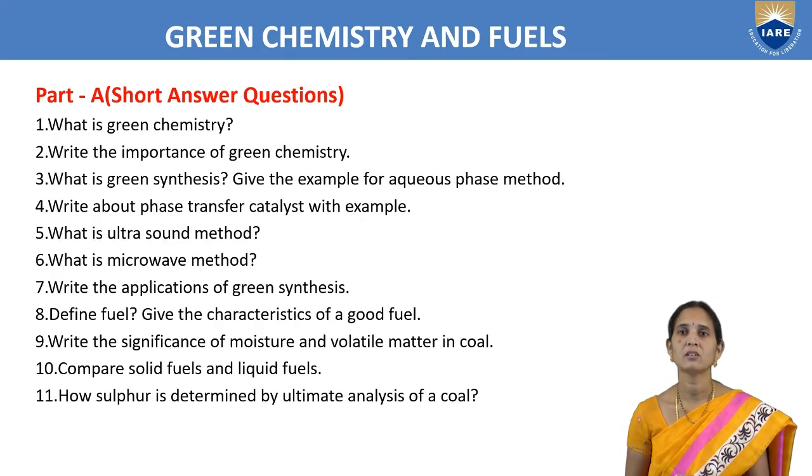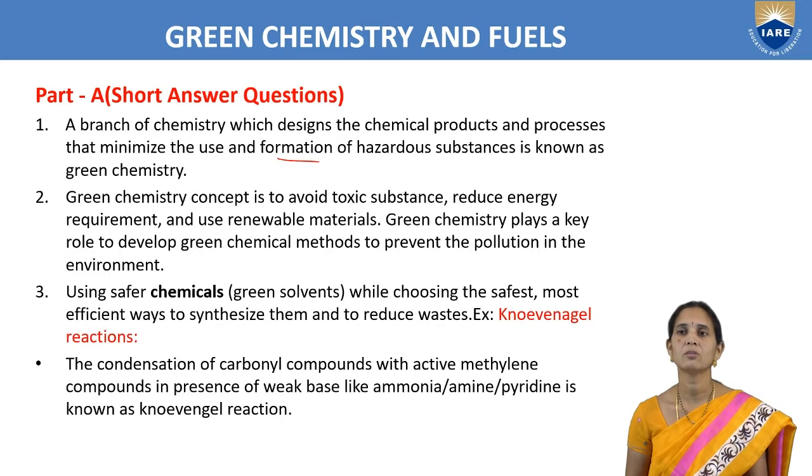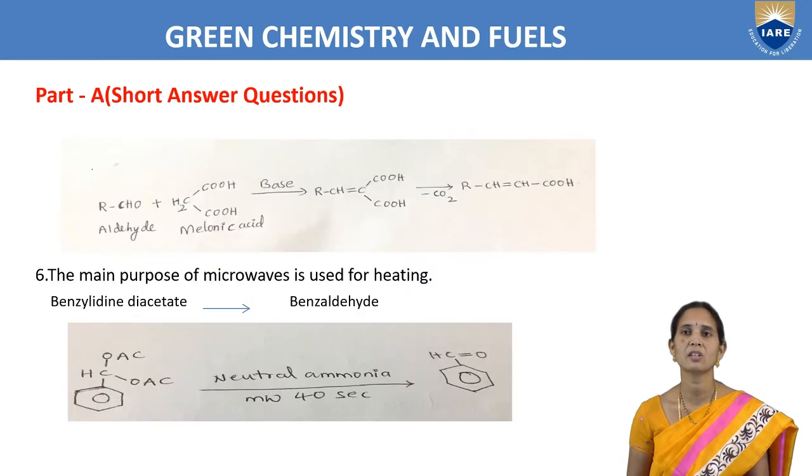So what is green synthesis? That is using green solvents in the preparation of chemical products, when we are synthesizing the chemical products. As an example of the aqueous phase method, we already know Knoevenagel reactions.